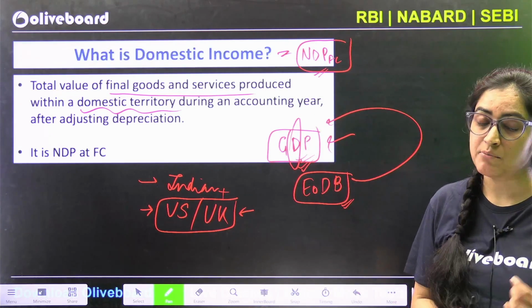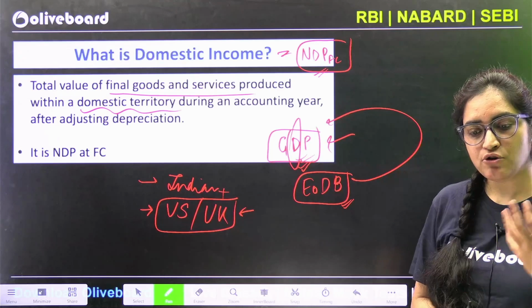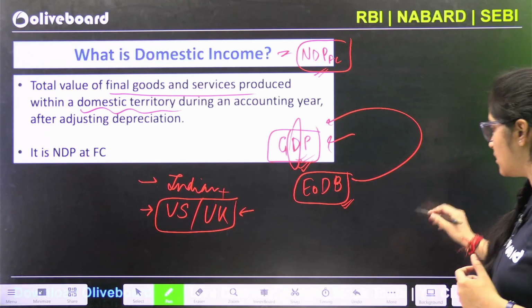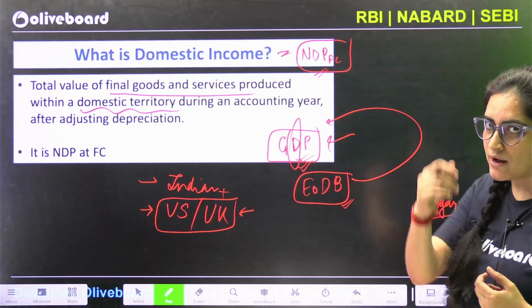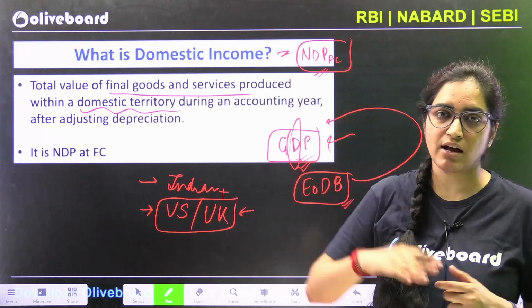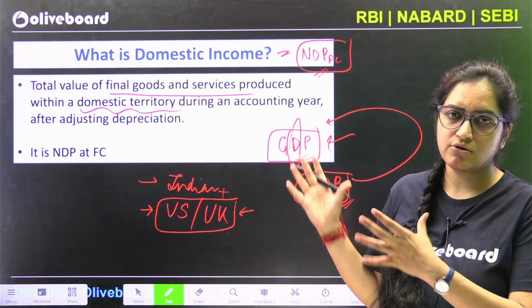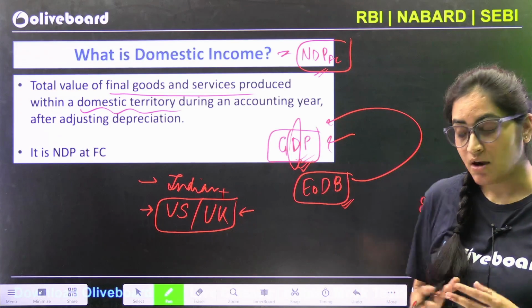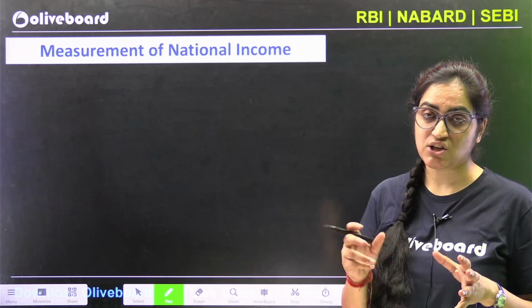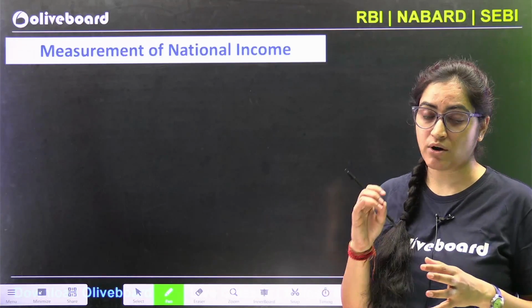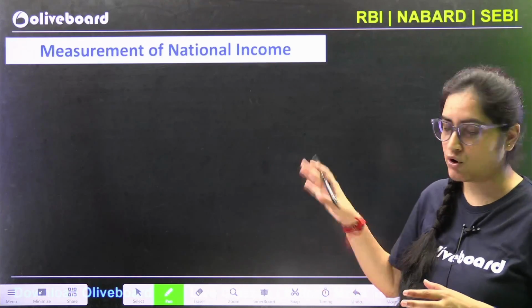FC. One more thing, I have already told you multiple times that of the 8 aggregates that we have already discussed, if we know any one of them, we can calculate all the seven others. So that's how we can just calculate. Now when we are talking so much about income, let's see how this is measured, how we are going to calculate it, what is the total measurement involved.